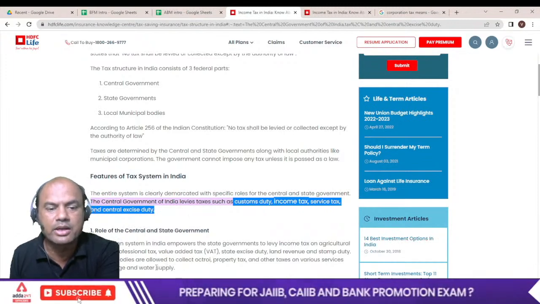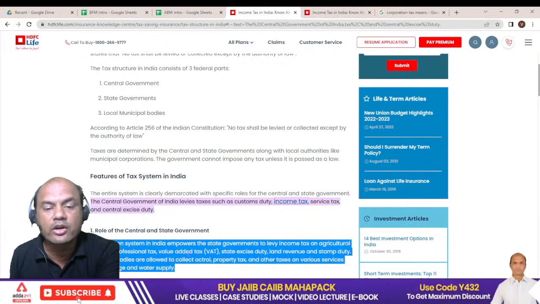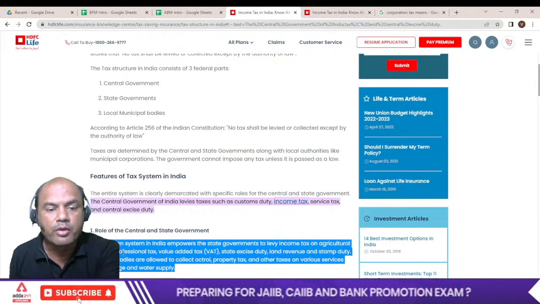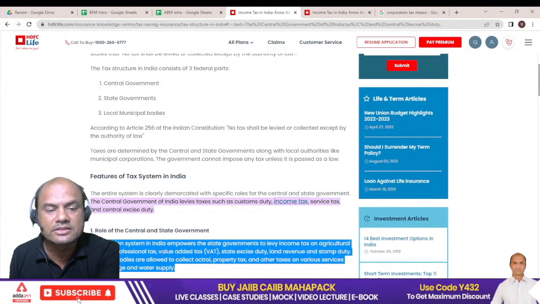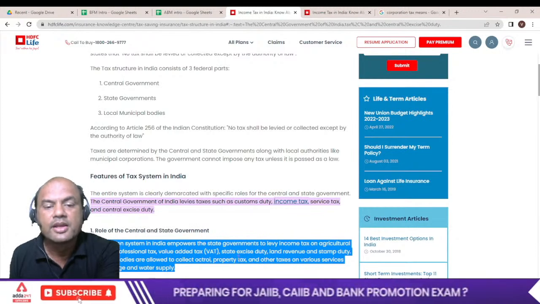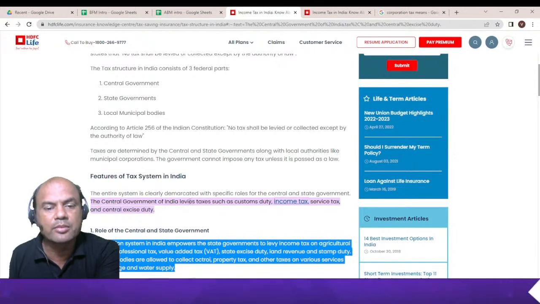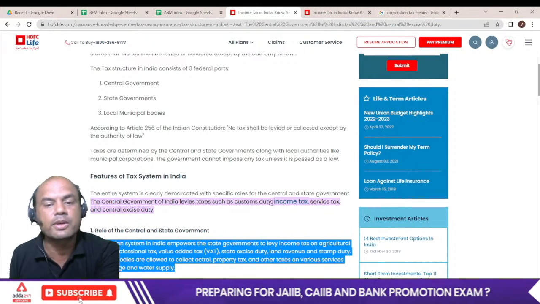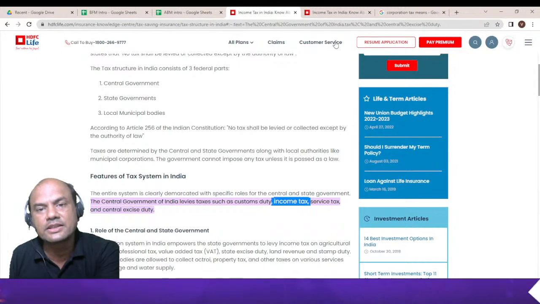The state government covers what? The taxation system in India empowers the state government to levy income tax on agriculture income, professional tax, value-added tax, which is now GST. VAT is removed from the state government and brought into the ambit of the central government. And state excise duty, land revenue, stamp duty. You'll say, okay, everything is clear, but where is corporation tax? So understand what corporation tax is. Corporation tax is an income tax.